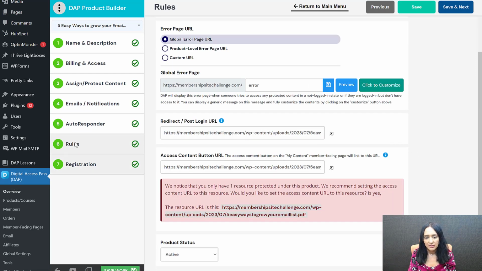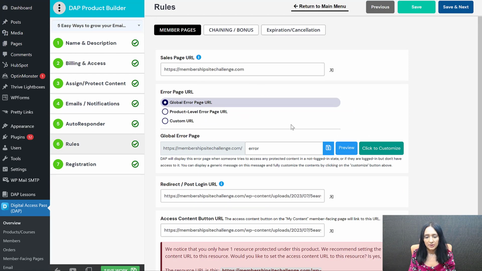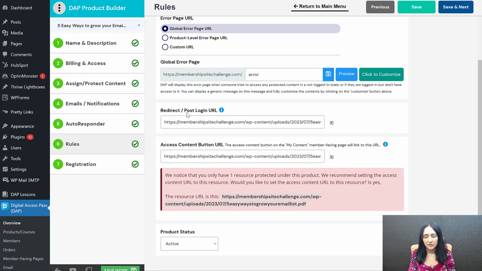The rules tab, you can see here, it's all here. Where do they go after they log in? It's all set up. And currently it is set up to send them directly to the PDF report so they can access it as soon as they log in. But if you want to send them all to the membership dashboard, you can update the redirect to member home so that when they log in, they are always sent to the member dashboard and they can go and access the PDF from there, right?